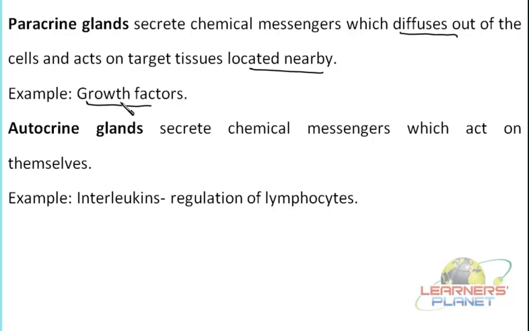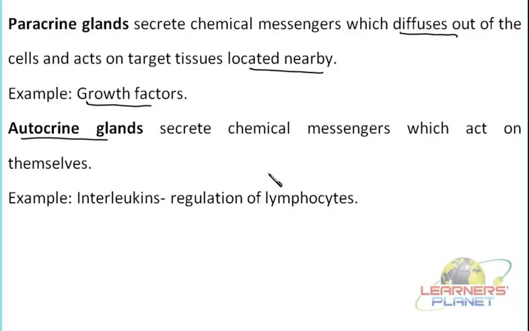Now the next type of gland is the autocrine gland. These autocrine glands secrete messengers which act upon themselves. That means they themselves are the secretory site, and they themselves are the target site. So what type of messengers are they secreting? The name itself is suggesting it: auto means self. So these cells are acted upon by these particular messengers.